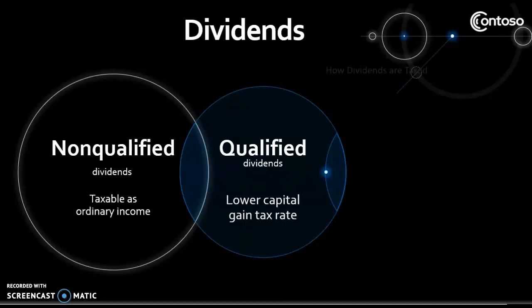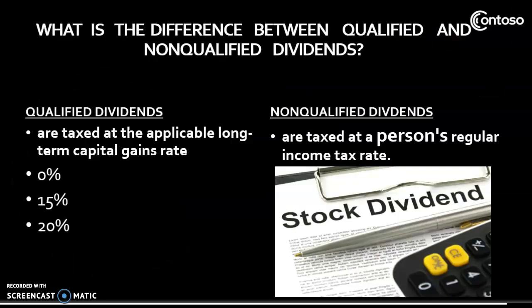How dividends are taxed depends on how they have been held by the recipients. There are two types of dividends: ordinary or non-qualified dividends and qualified dividends. What is the difference between qualified and non-qualified dividends? The primary difference between these two lies in the way in which you pay taxes on them. Qualified dividends are taxed at the applicable long-term capital gains rate, while non-qualified dividends are taxed at a person's regular income tax rate.